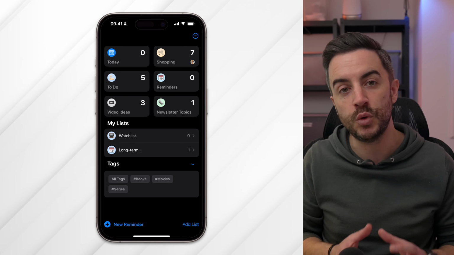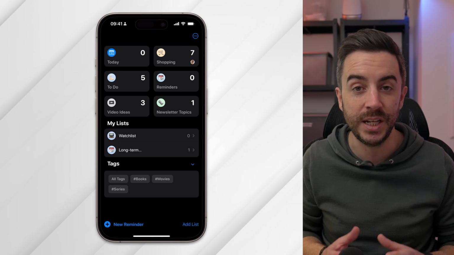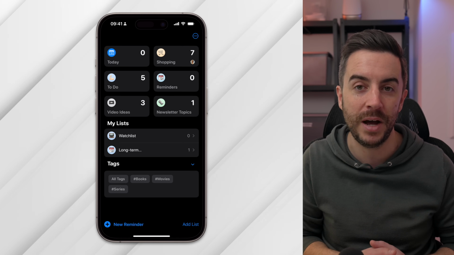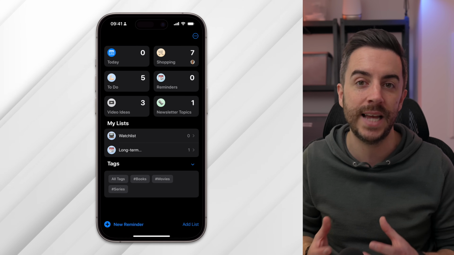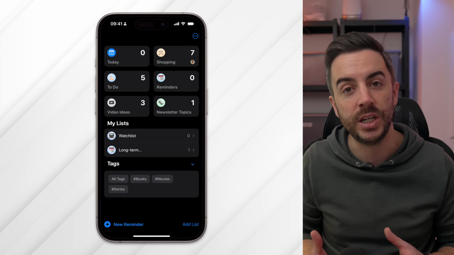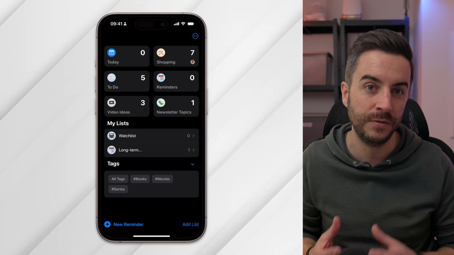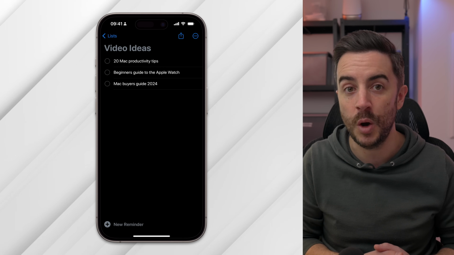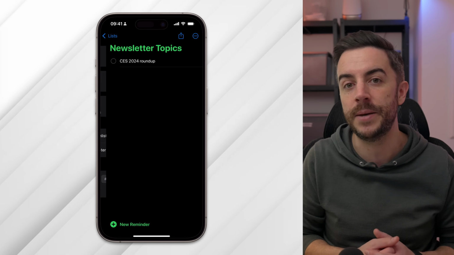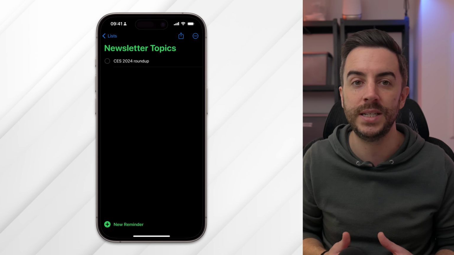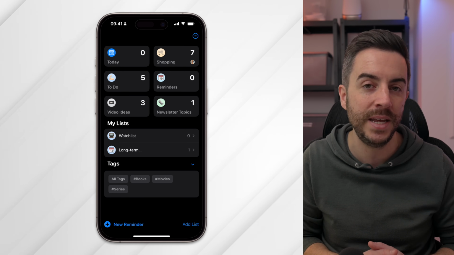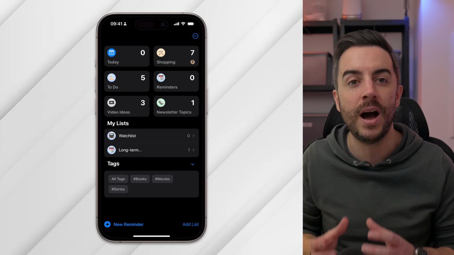The main way that I use Reminders is with Siri. It's honestly the one part of the Apple ecosystem, in my opinion, where it just always works exactly how I need it to, and it's especially useful when I'm away from my desk. For example, I have a reminders list for video ideas and another one for topics that I want to discuss in my newsletter. I have to be able to quickly capture ideas, even if I don't plan on working on them immediately, and this is one area where I use reminders.